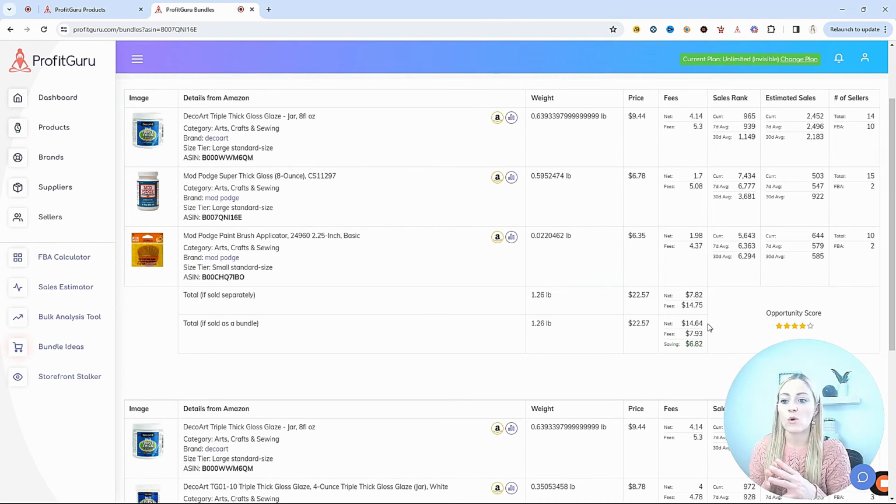And if the products go well together, if the customer was going to buy each of these things separately anyways, then you're increasing value to them and saving them time. They can purchase them all with 1 click rather than having to go to 3 separate listings to get them. So because you're increasing the value to them, you can sell these bundles for a little higher than what you would sell them each individually for. So this is a great place to come if you want to start building those bundles, but you're not quite sure what to put different products with.